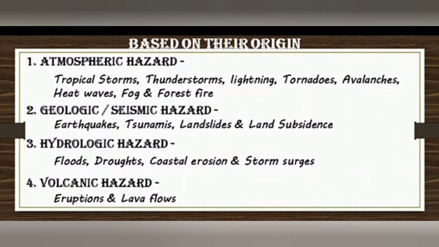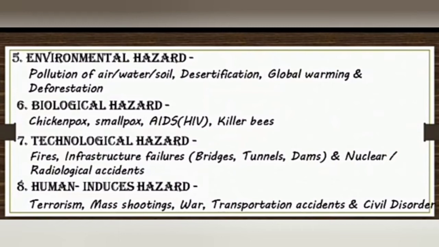Second, based on their origin. First one, atmospheric hazards: tropical storms, thunderstorms, lightning, tornadoes, avalanches, heat waves, fog and forest fire. Second one, geological seismic hazards: earthquakes, tsunami, landslides. Third one, hydrologic hazards: floods, droughts, coastal erosion and storm surges. Fifth one, environmental hazards: pollution of air, water and soil.